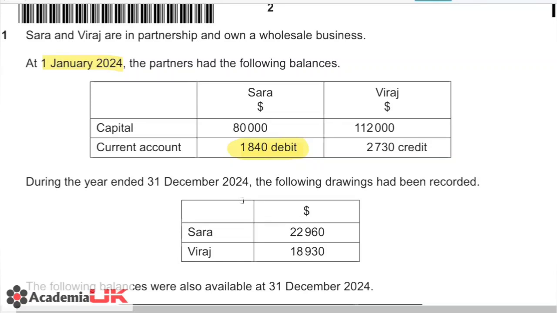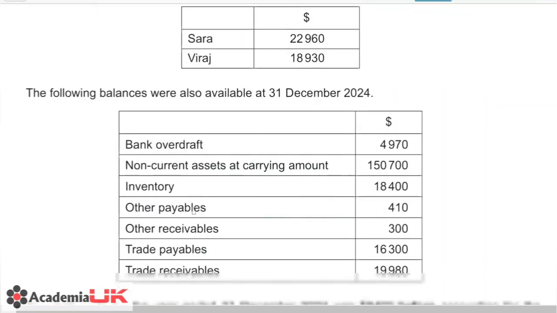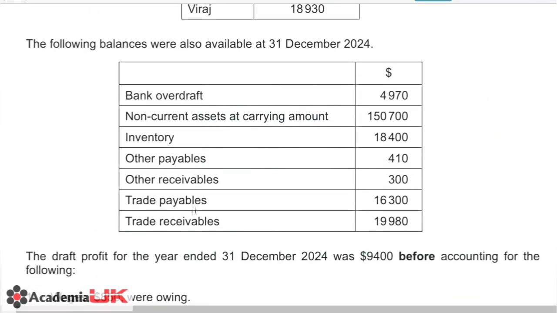So moving on, during the year ended 31st December 2024, the following drawings had been recorded. So we have the information for the drawings over here. For Sara it is 22960 and for Viraj it is 18930. The following balances were also available at 31st December. So we have a bank overdraft and we have non-current assets at carrying amount. Keep this in mind that these are the non-current assets at carrying amount.